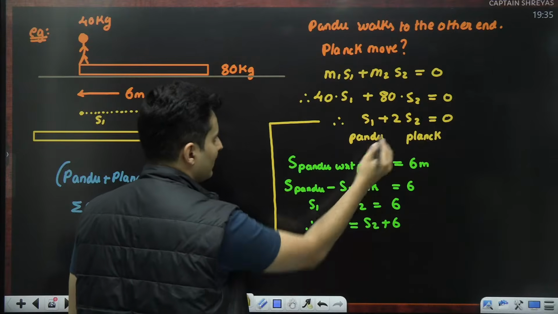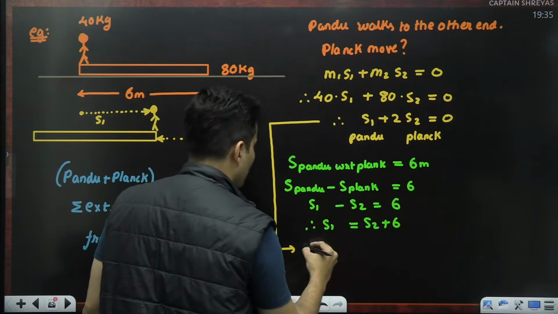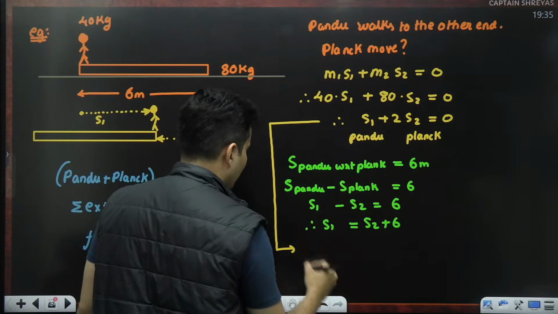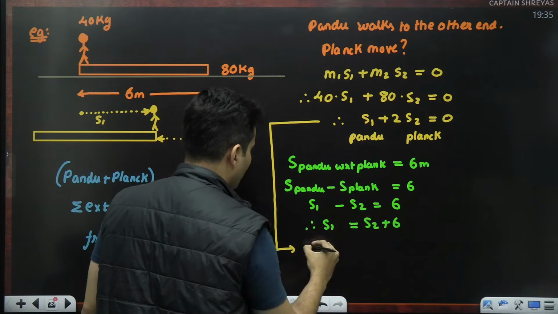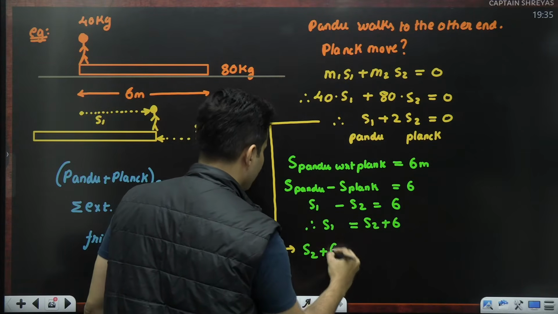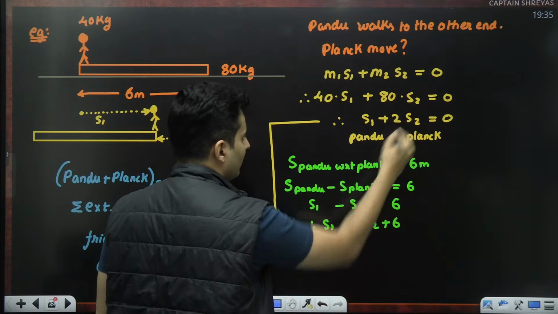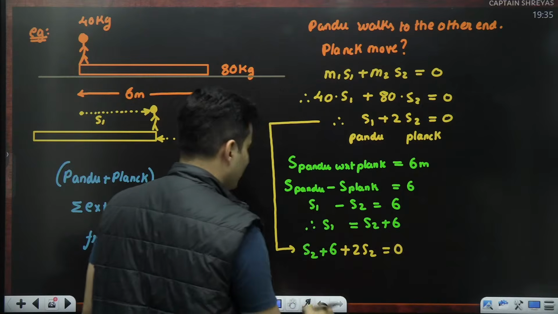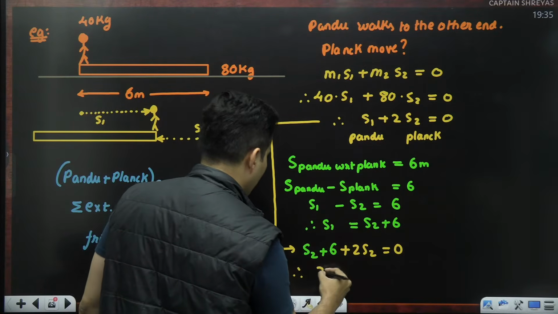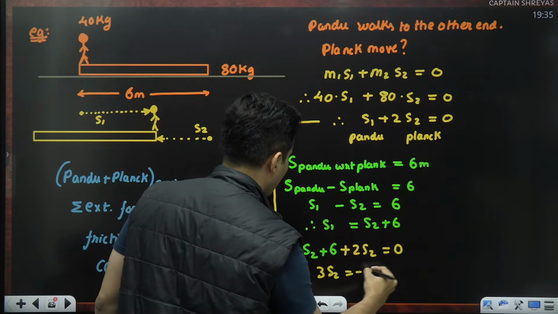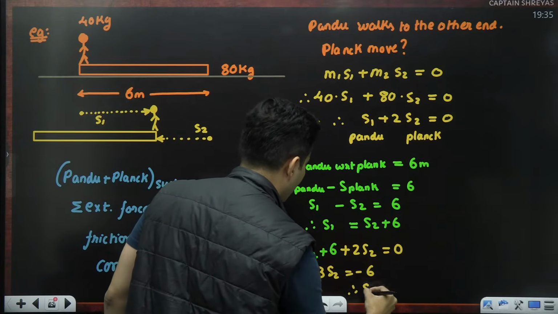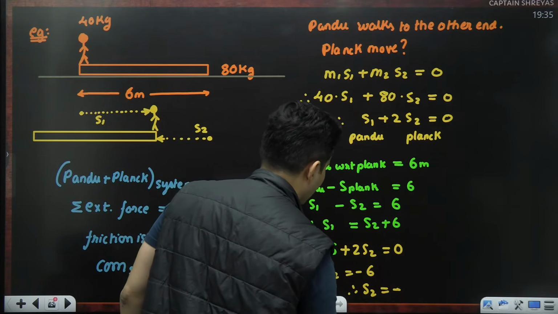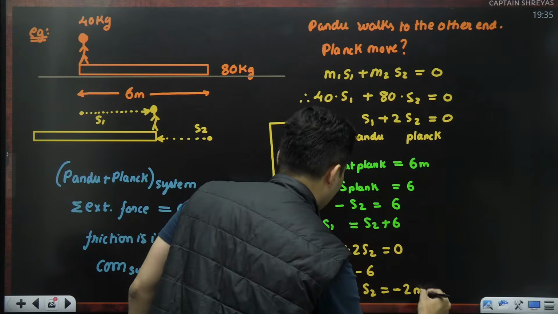S1 is S2 plus 6. That's the catch. So instead of S1, just put S2 plus 6. The remaining term is plus 2S2. That is equal to 0. So therefore, 3 times S2 will be minus 6. Therefore, S2 will be minus 2 meters.